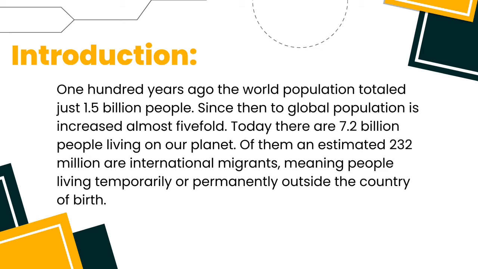This means that the world population before was only 1.5 billion and now it becomes 7.2 billion, which means our demographic increased. And in this 7.2 billion, there are 232 million that are considered as international migrants. It's what we have discussed before. International migrants are the people who move from their original country to another. And most of the international migrants move to high-income countries such as in the Northern Hemisphere like America, Europe, and Australia.